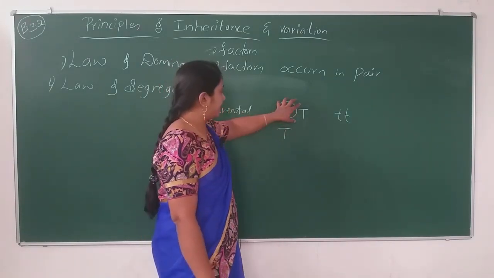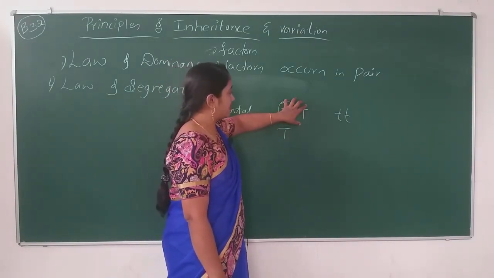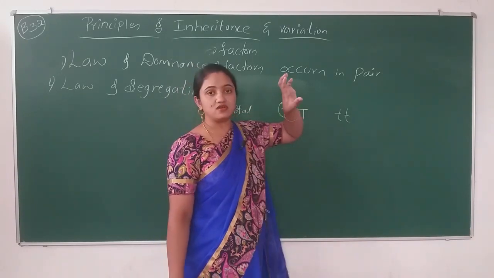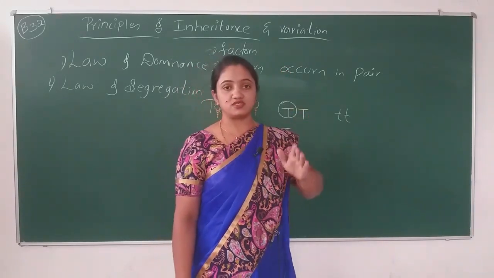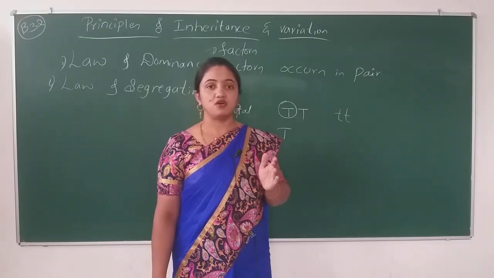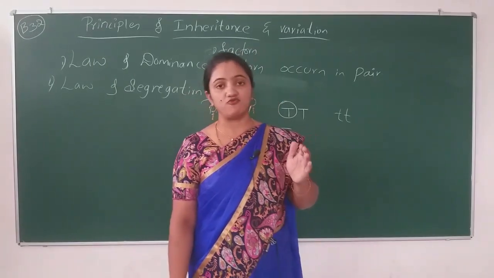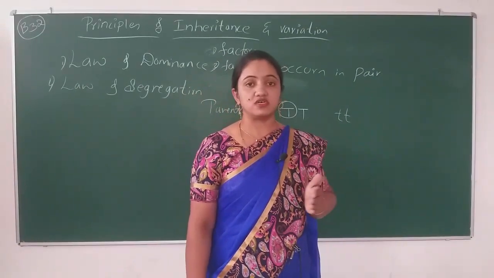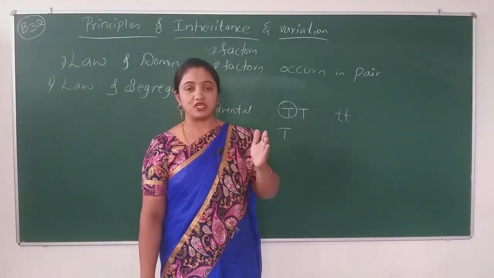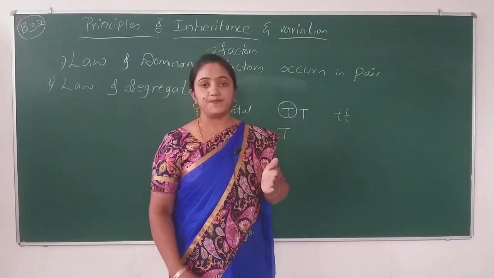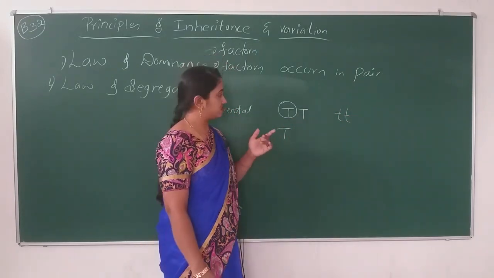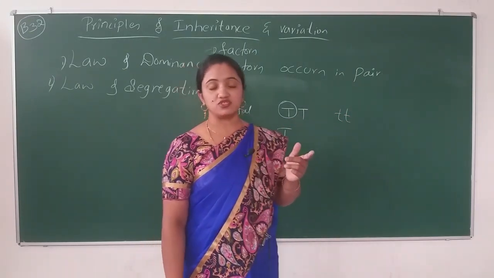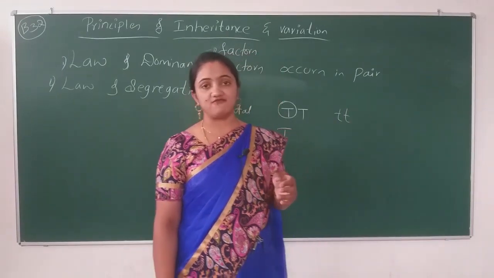In the male androecium, you have learnt the process. How the microspores form, how the ovules form, and how meiosis occurs in microsporogenesis and megasporogenesis. All those things we have learnt.